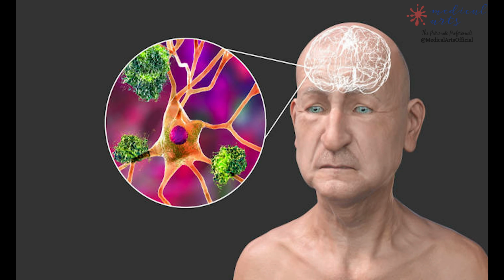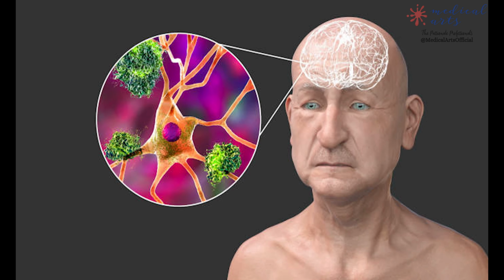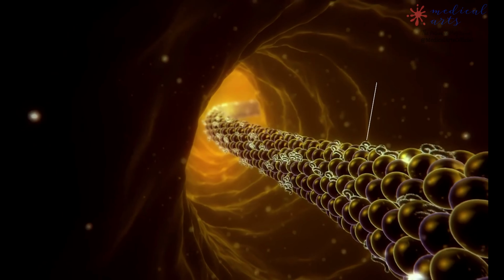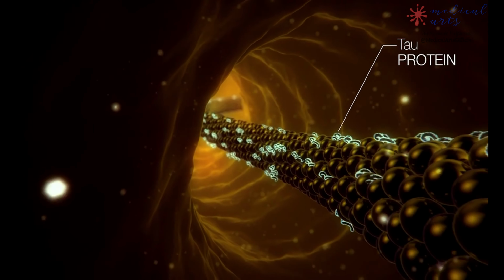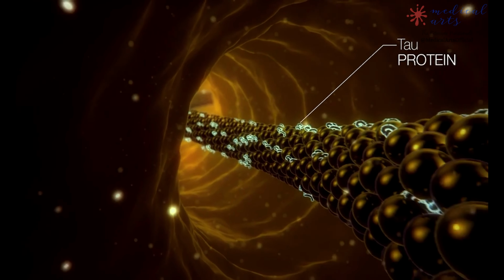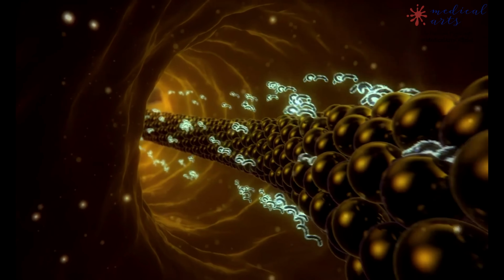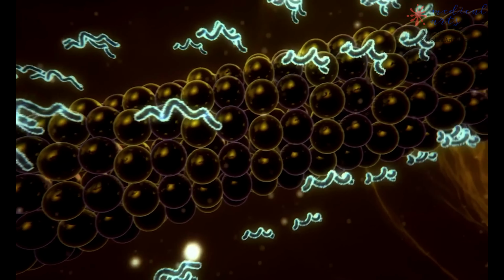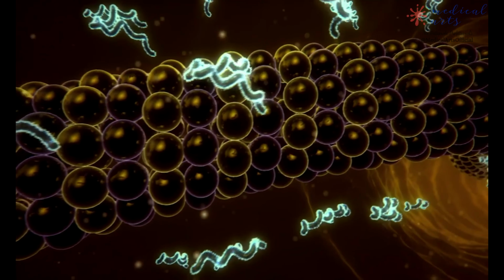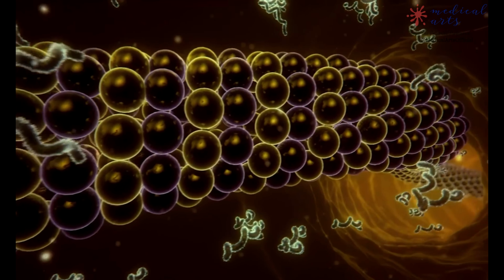The other major component of Alzheimer's pathology is neurofibrillary tangles, NFTs, which are composed of hyperphosphorylated tau protein. The tau protein is generally involved in the formation and maintenance of microtubules. Microtubules are tube-like structures that help in the transportation of nutrients and other substances within the neuron. Due to the presence of tau protein, microtubules don't break and hold together tightly.